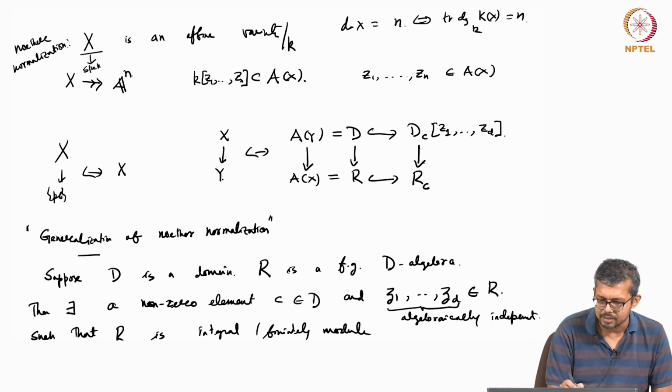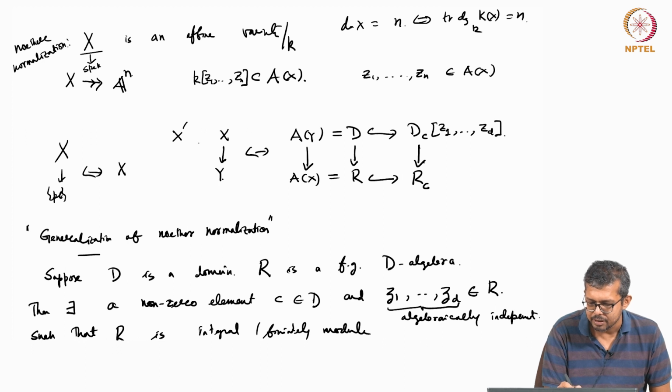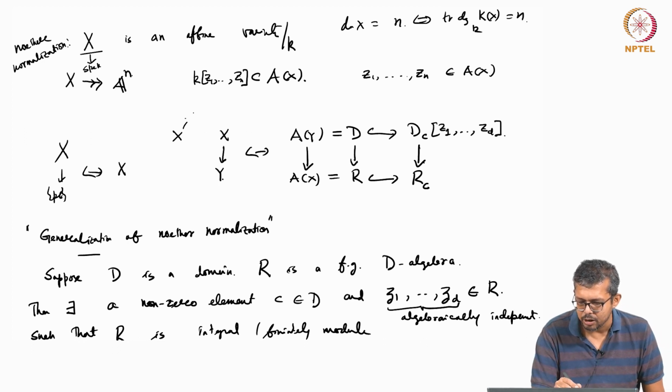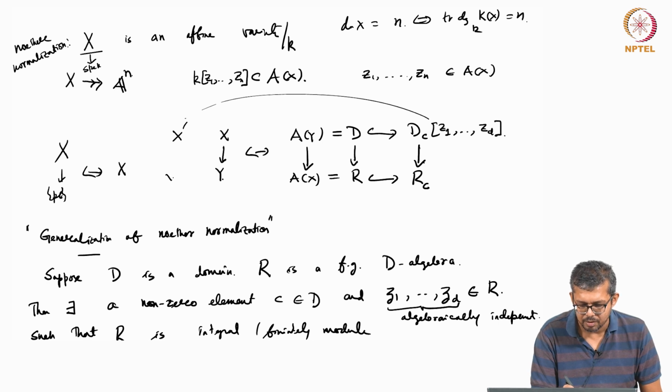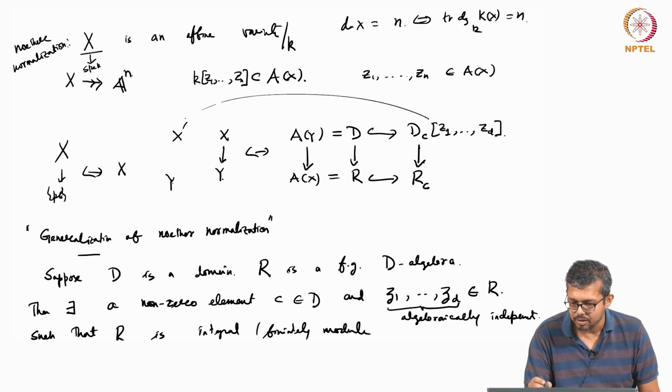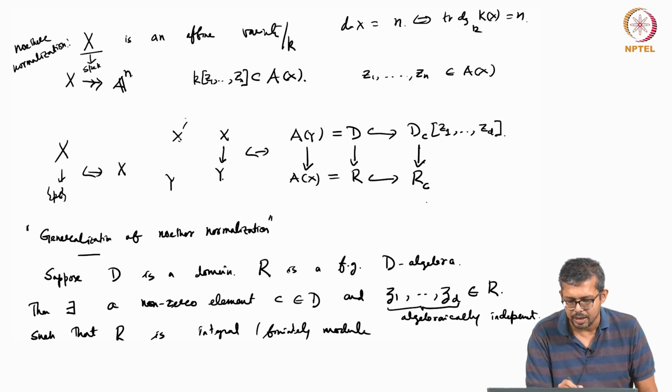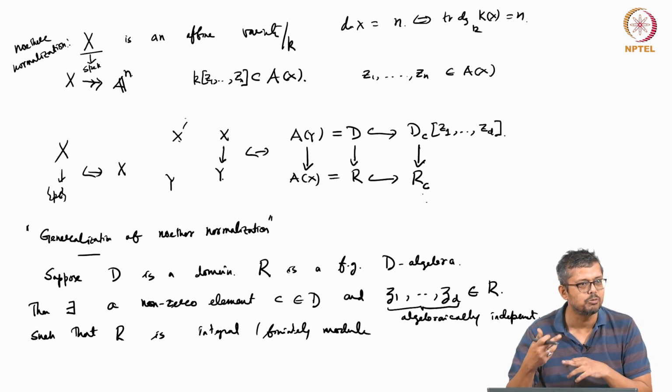That means this x prime corresponds to this, and this y prime, not this one, sorry, the other one, this one. The x prime will correspond, because it's an opposite functor.